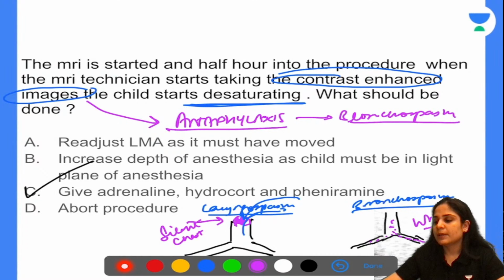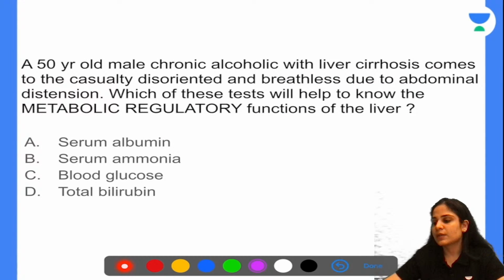A 50-year-old male chronic alcoholic with liver cirrhosis comes to the casualty disoriented and breathless due to abdominal distension. Which of these will help to know the metabolic regulatory functions of the liver? Serum albumin, serum ammonia, blood glucose, or total bilirubin?